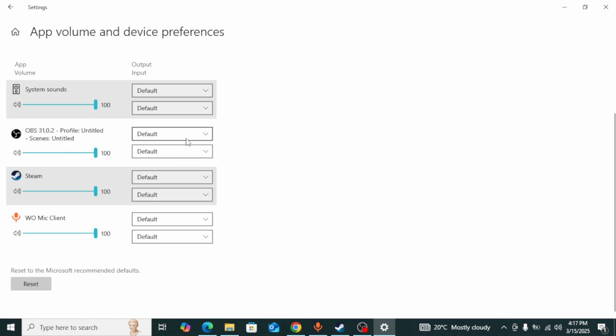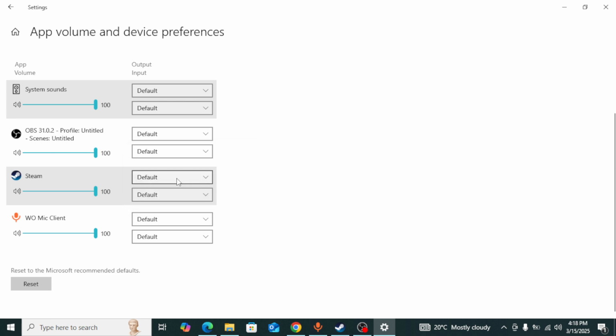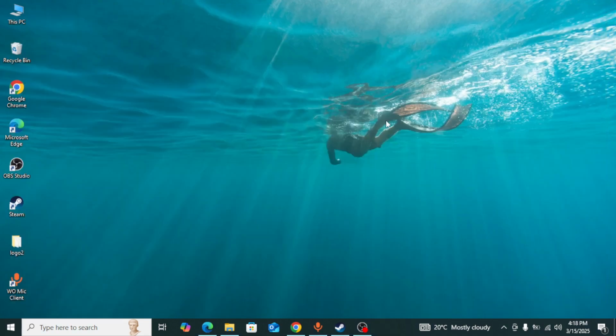You need to make sure that your input device is set to the device that you want, changed from the default, and also make sure that the output device is set to the device that you want. So you need to change from the default setting. Here you need to set your GTA 5 Enhanced to the devices or to the mic that you want to use. So you need to change the default to your device,